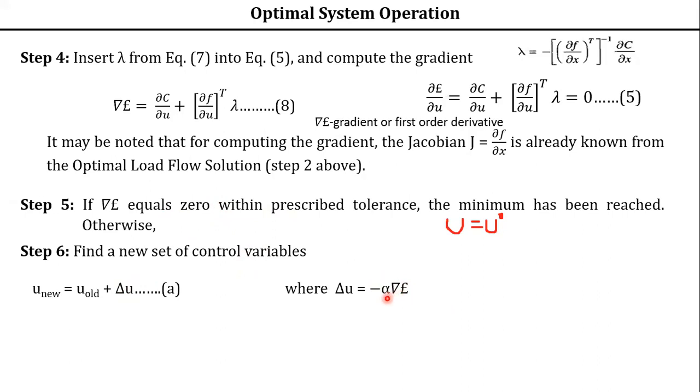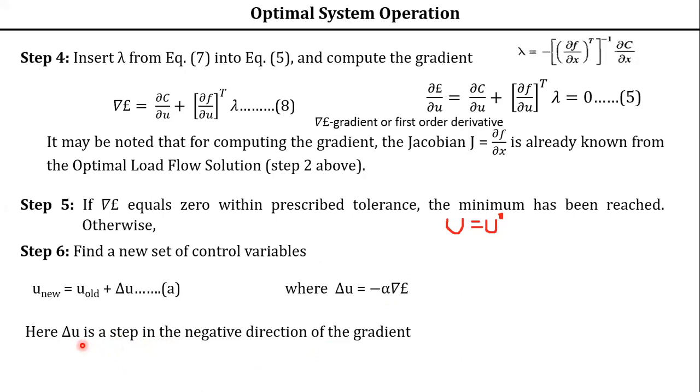Now what is this alpha? A new term we are getting. How to get that value alpha? We will see it here. Here delta u is a step in the negative direction of the gradient.